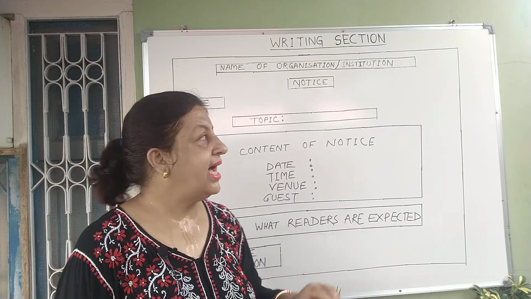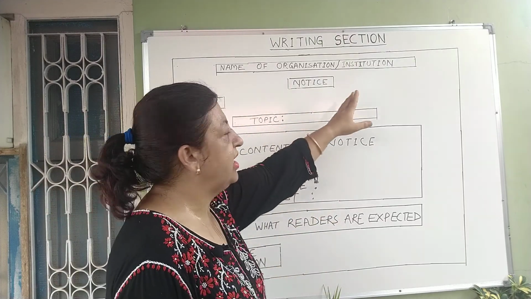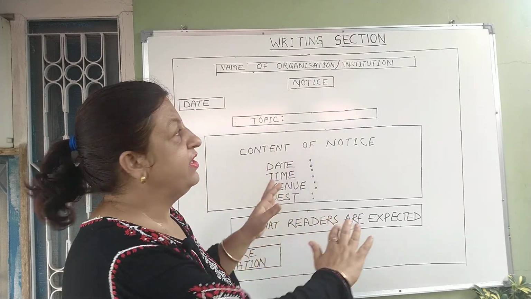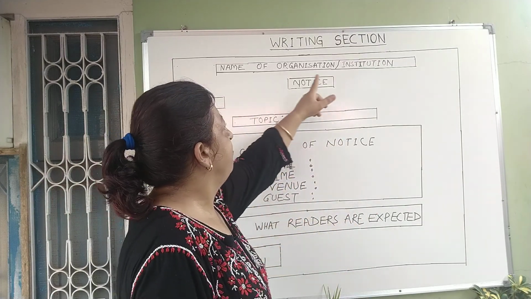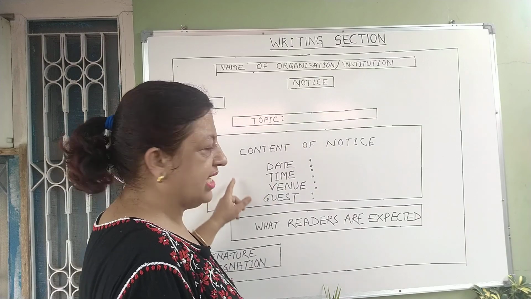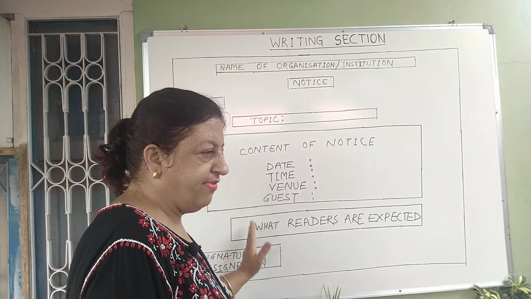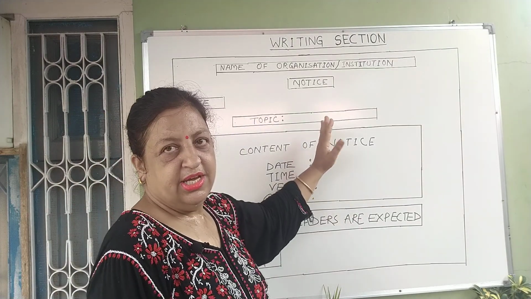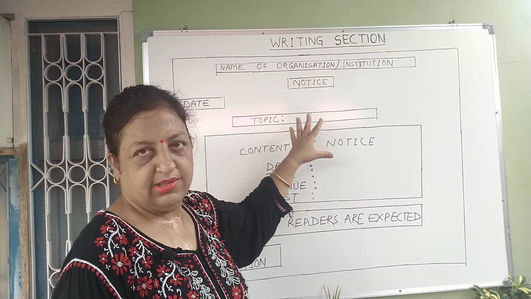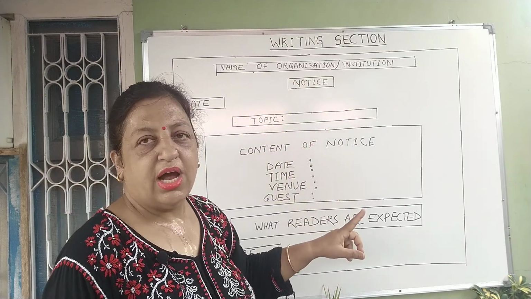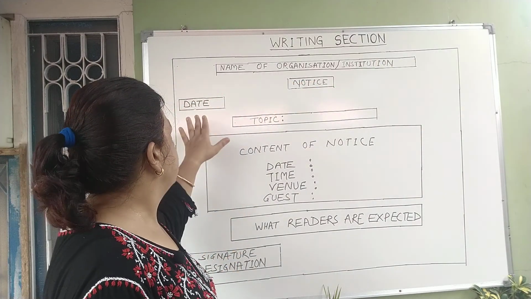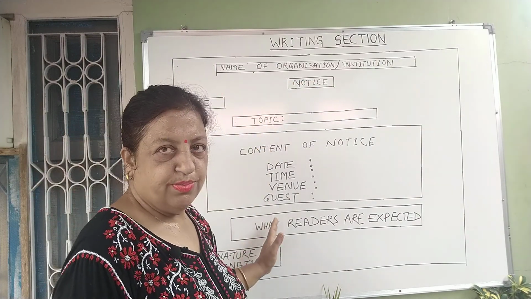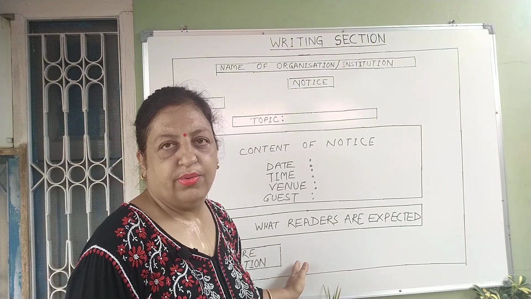The main thing is that I have made the boxes here to let you know which position, which word should be written. There is no need of making this type of boxes inside. This is just to clarify the place of the words which you have to put in the notice. The only box which you have to make is the outer box, the one box which is made here. This box is for your help to make learning easy for you.